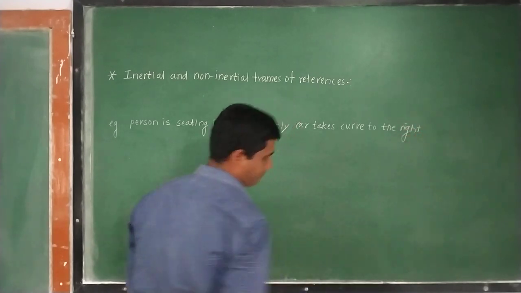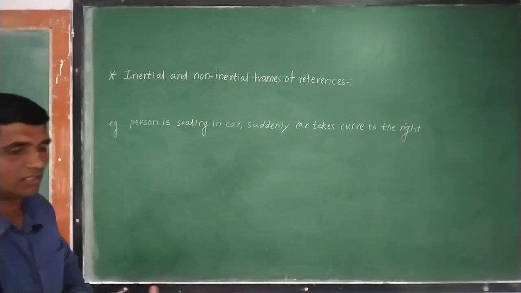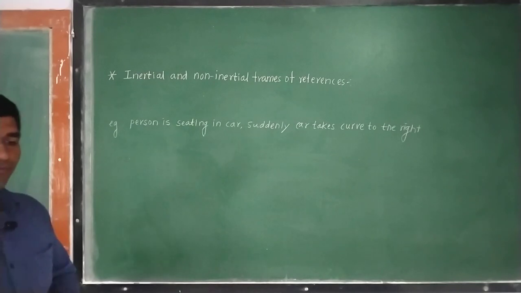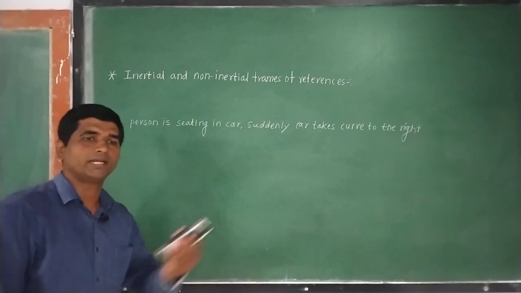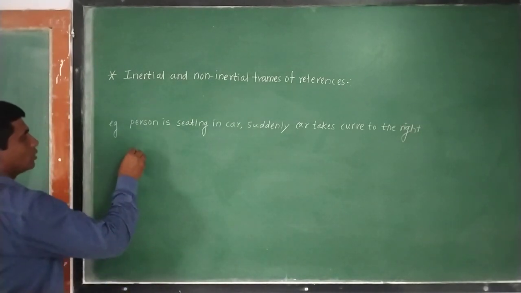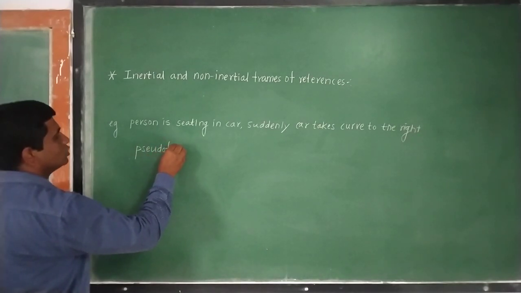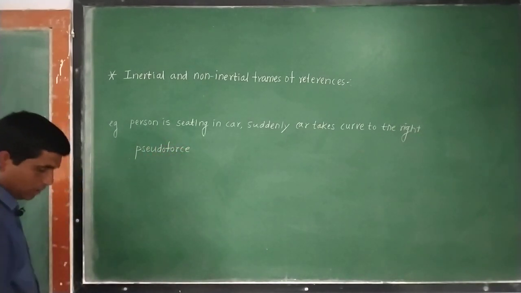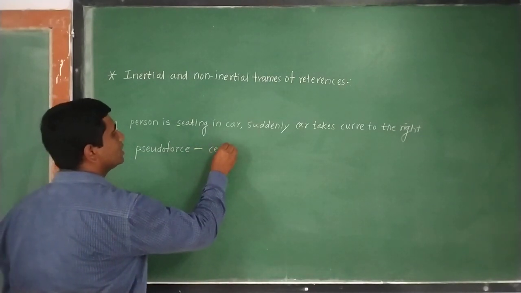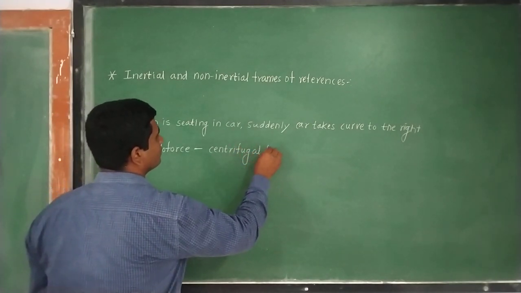If you are seated in a car and suddenly the car takes a turn on the right hand side, what will happen? The person sitting inside the car will feel a pull in the outward direction, that is towards the left hand side. This force is called the pseudo force, or it is also called the centrifugal force.